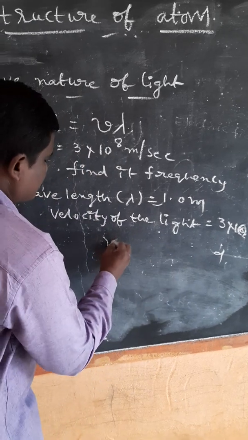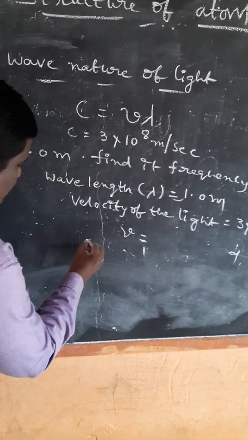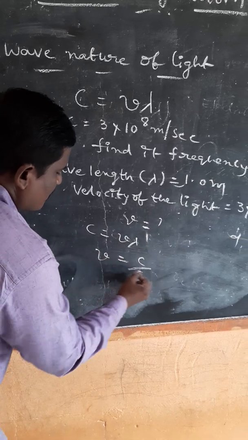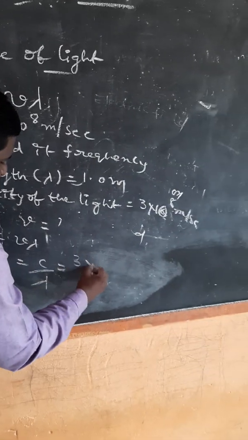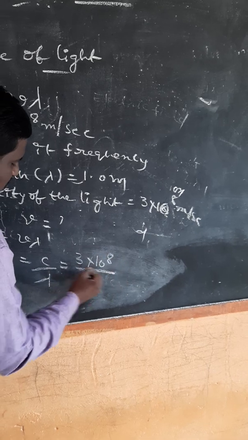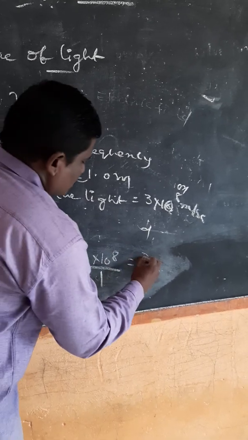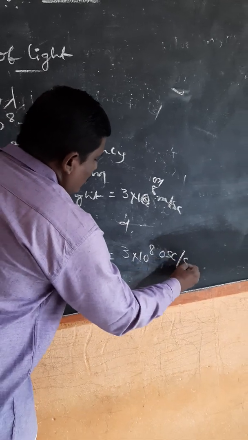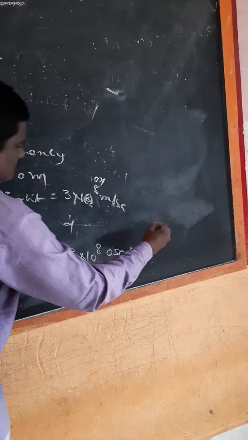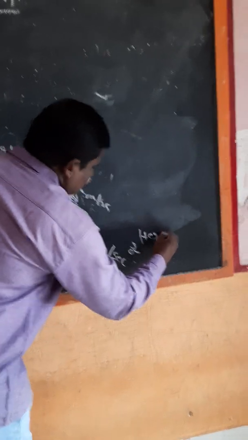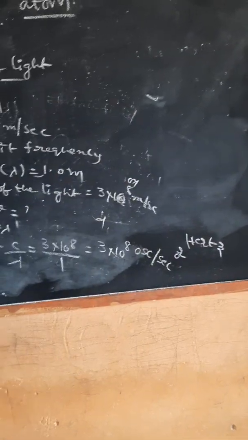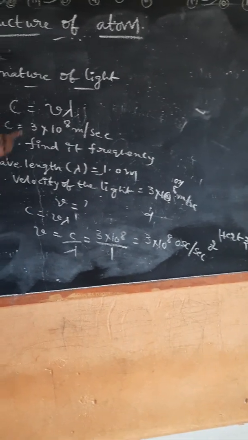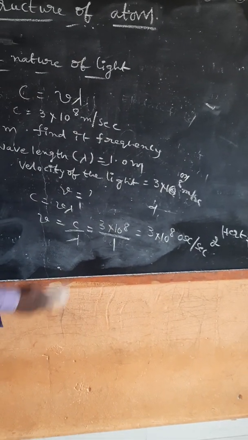To find the frequency nu, you know the relation C equals nu lambda. So nu equals C by lambda, which is 3 into 10 power 8 by 1. The answer is 3 into 10 power 8 oscillations per second, or hertz. This is the answer. To find the frequency or wavelength, the relation is C equals nu lambda.